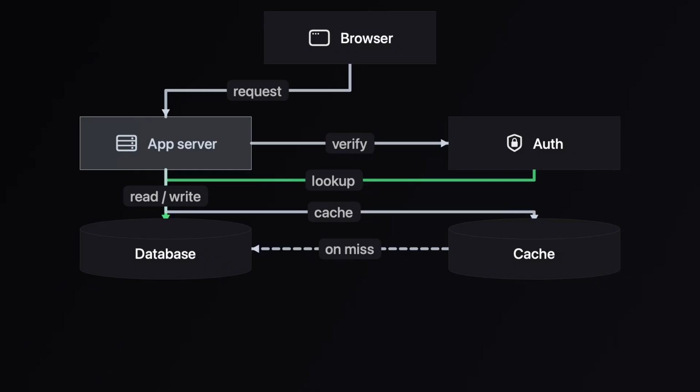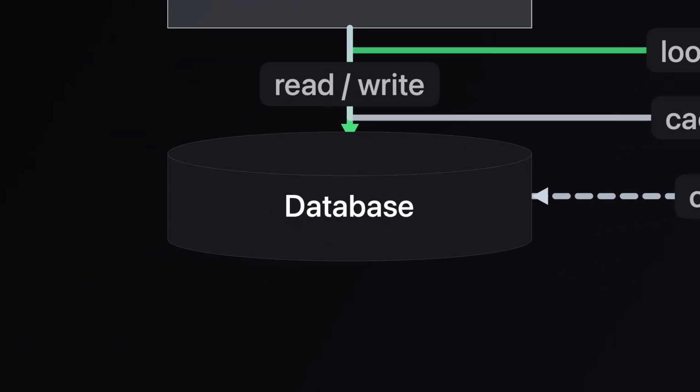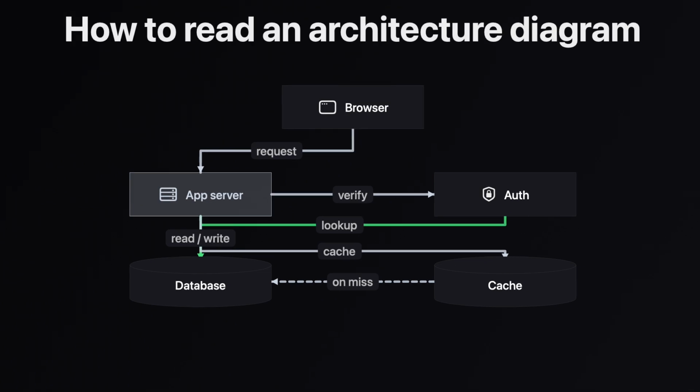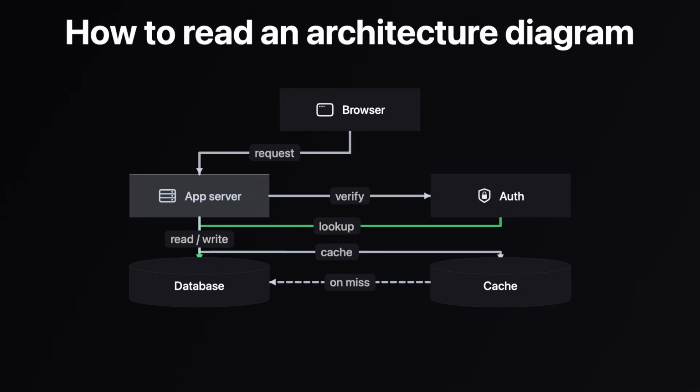Trace every arrow, and they keep arriving at the same box. That's the one that matters. The database has the most arrows pointing in, so if it goes down, everything above it goes down with it. A single point of failure, just by counting arrows. You don't need to read a line of code to see it. The busiest box on the page is the one to worry about.